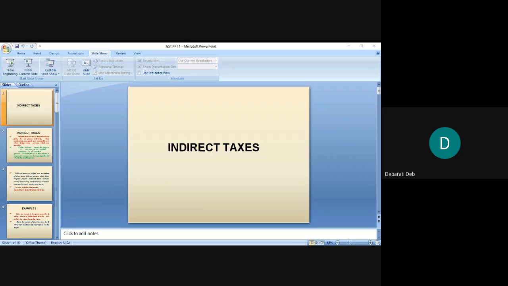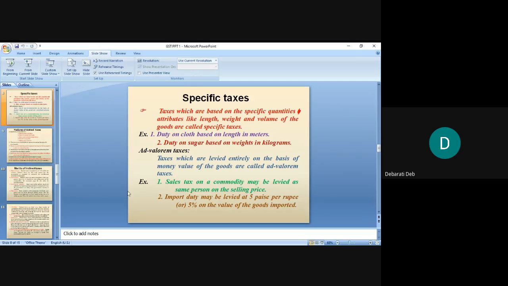Taxes. Tell me a few of them. Anyone of you, unmute and tell me. Tell me a few types of taxes, indirect taxes rather. Few types of indirect taxes. Tell me. Unmute and tell.